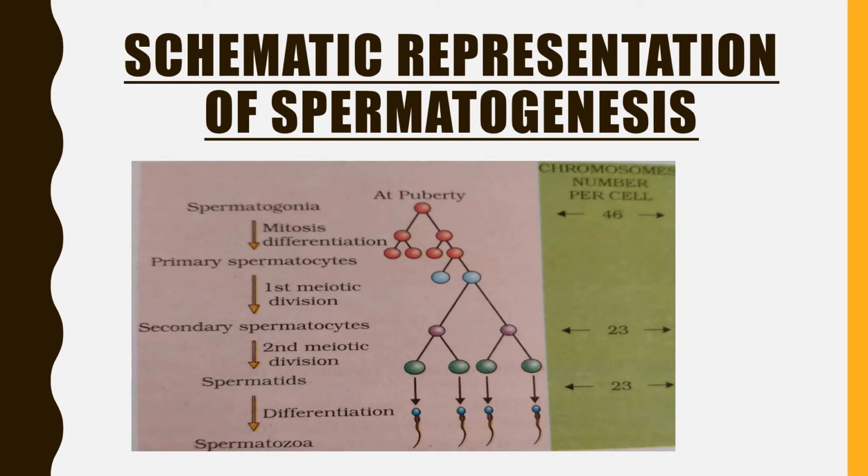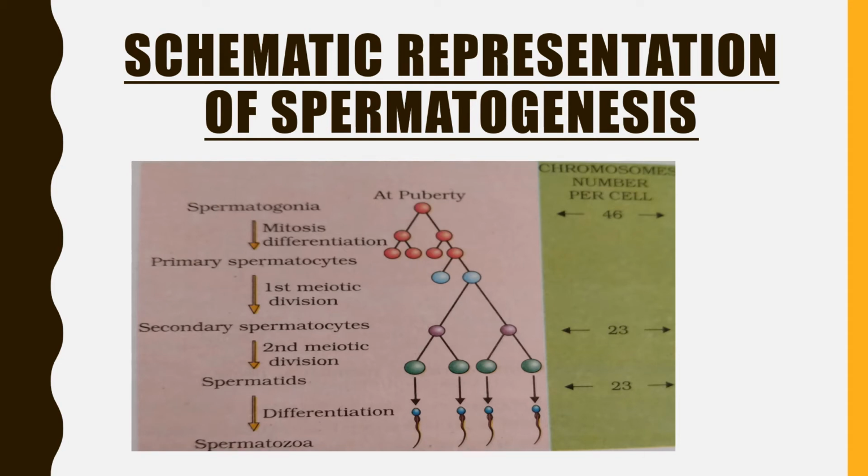This is the schematic representation of spermatogenesis. We can just keep in mind all the stages shown here. The red ones are all spermatogonia, which means this is the stage of multiplication where all those red cells shown are spermatogonia, multiplying. Then they grow to form the primary spermatocyte, and then this